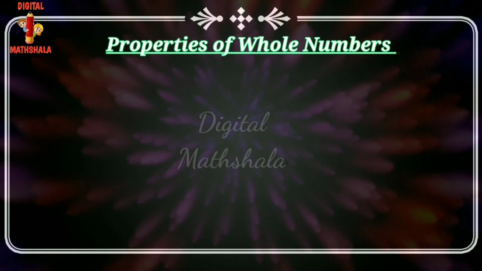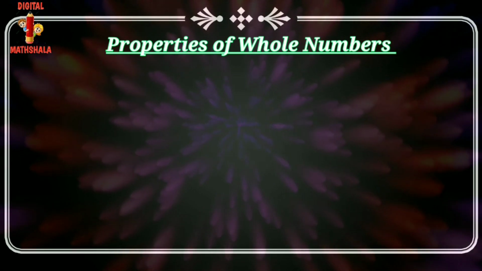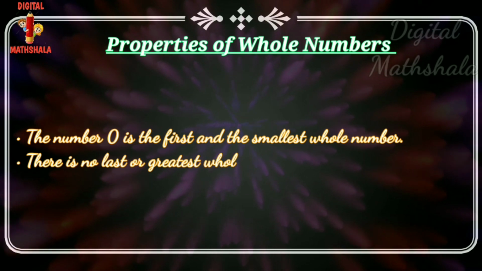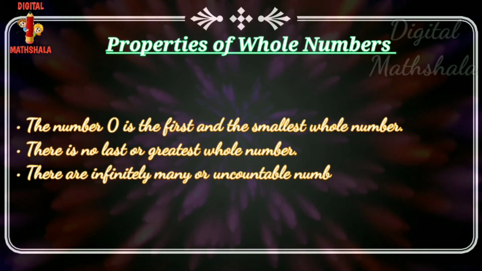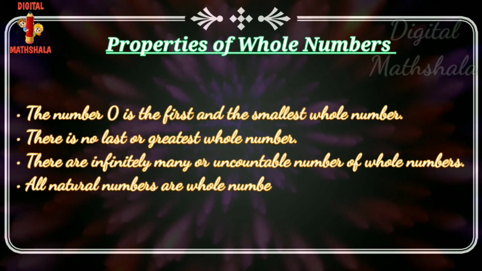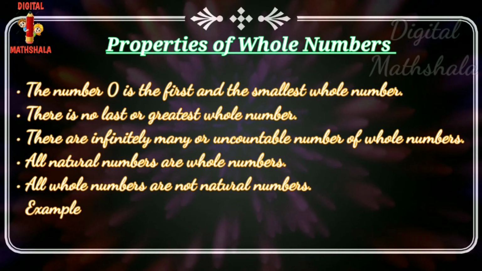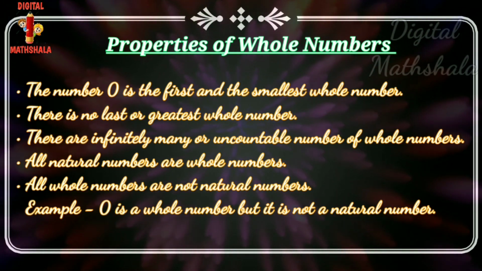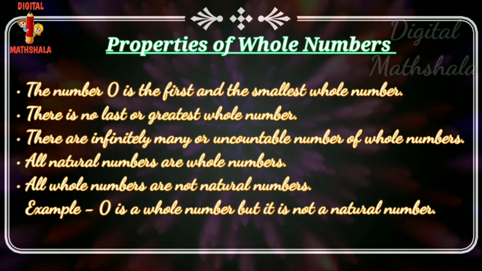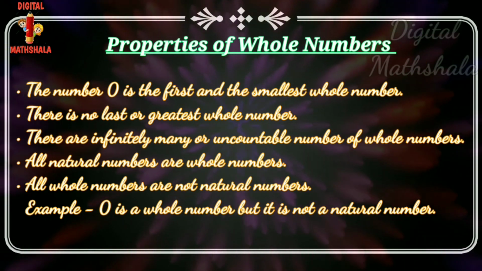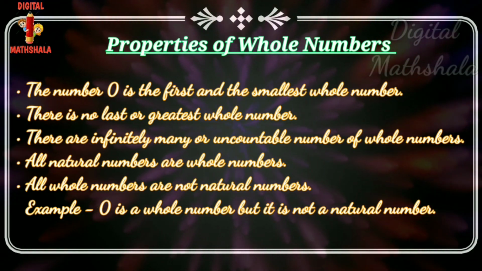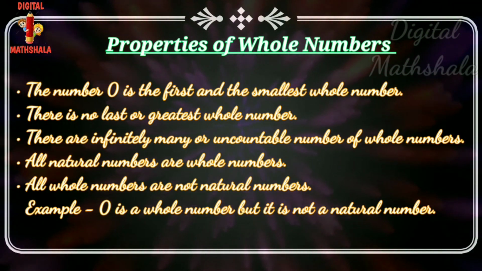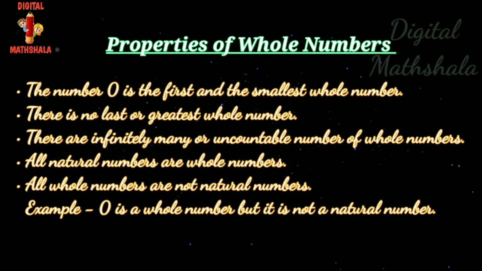Following are some properties of whole numbers. The number 0 is the first and the smallest whole number. There is no last or greatest whole number. There are infinitely many whole numbers. All natural numbers are whole numbers. But not all whole numbers are natural numbers. For example, 0 is a whole number, but it is not a natural number.